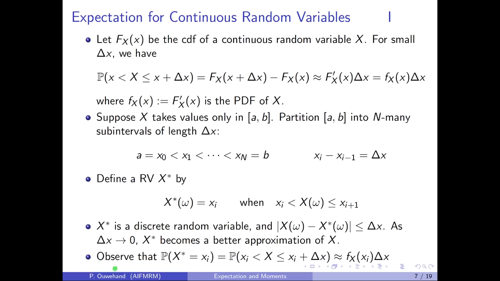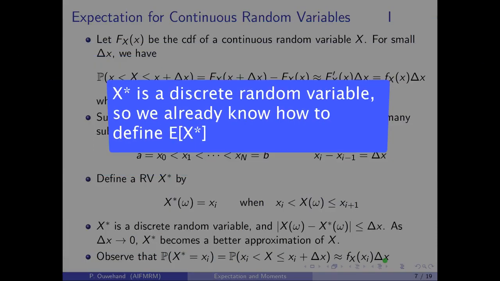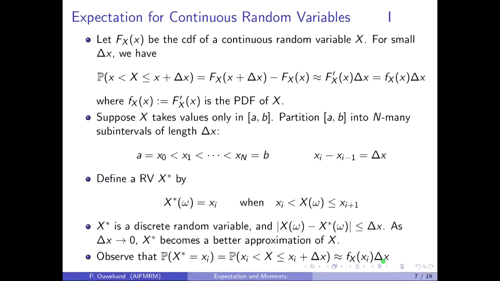Observe also that the probability that X star is equal to xi is precisely the probability that capital X lies between xi and xi plus delta x. This here is just xi plus 1. And that is approximately equal to the PDF evaluated at xi times delta x. Now again, we reiterate X star is a discrete random variable, and hence we already know how to define the expectation of X star.